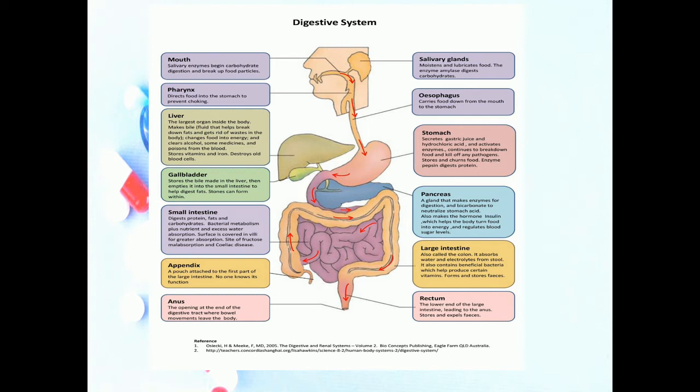Third one, mixing and propulsion. Alternating contraction and relaxation of smooth muscles in the wall of the GIT tract mix food and secretions and propel them toward the anus. The capability of the GIT tract to mix and move material along its length is called motility. Fourth one, digestion. Mechanical and chemical processes break down ingested food into small molecules. In mechanical digestion, the teeth cut and grind food before it's swallowed, and then smooth muscles of the stomach and the small intestine churn the food. As a result, food molecules become dissolved and thoroughly mixed with digestive enzymes.